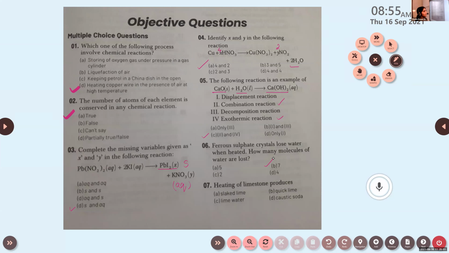So you have to read between the lines. Okay, all the lines should be read from the textbook because MCQ questions are there. So do not skip any sentence. From each sentence, there will be a chance for an MCQ question. Clear? So ferrous sulfate crystals lose water when heated. How many molecules of water are lost? That is 7.